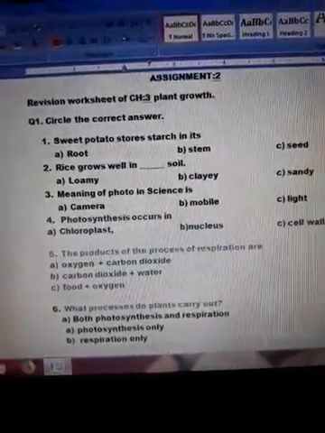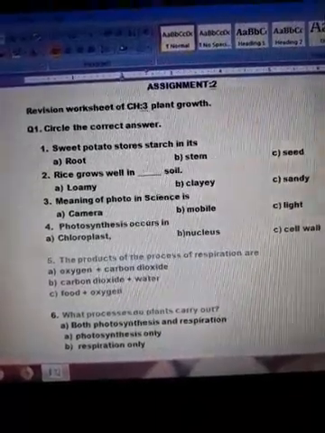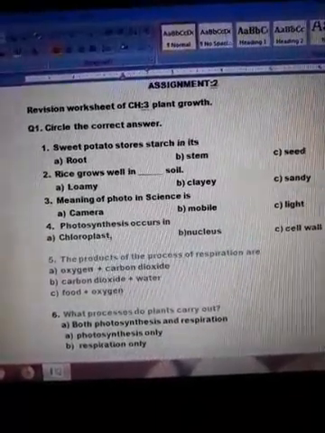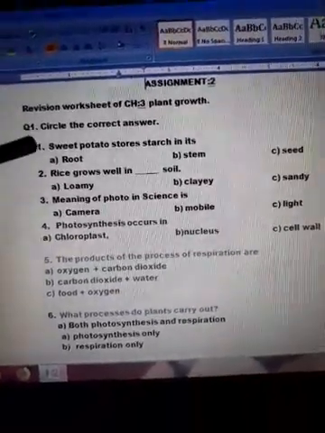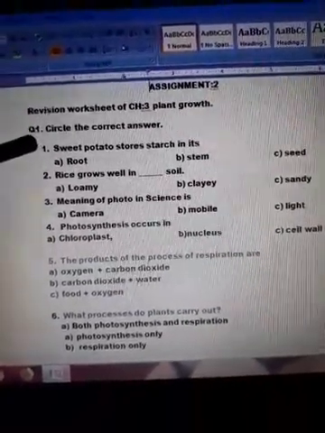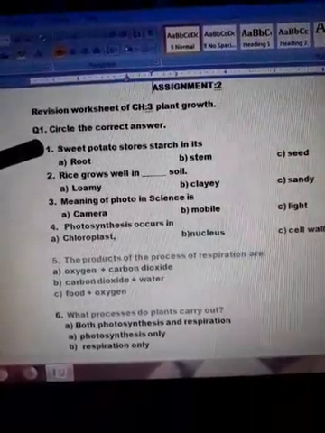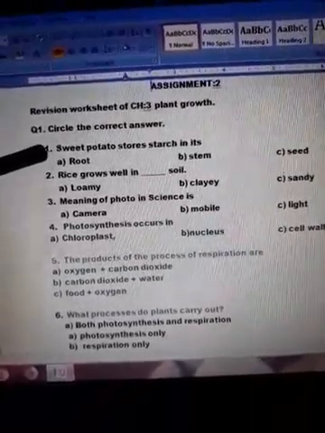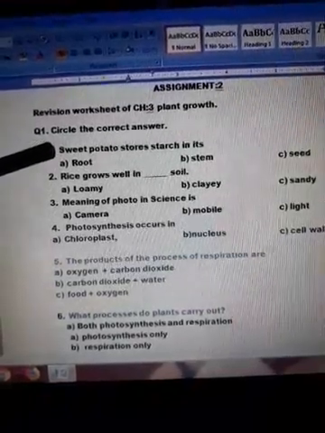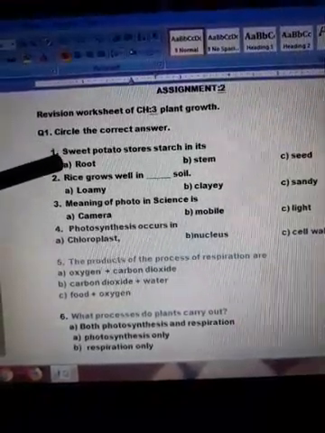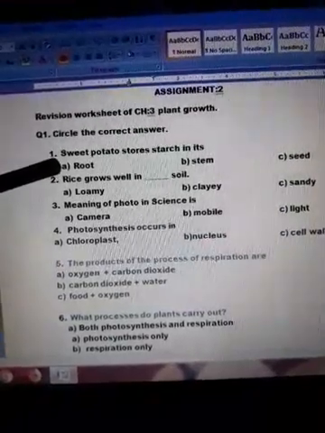Today we are going to revise our chapter 3, plant growth. As you can see, your assignment 2 is in the form of MCQs. In the first MCQ it is asked: sweet potato stores starch in its root, stem or seed? So recall that chapter. You will get to know that sweet potato stores food, which is starch, in its root.